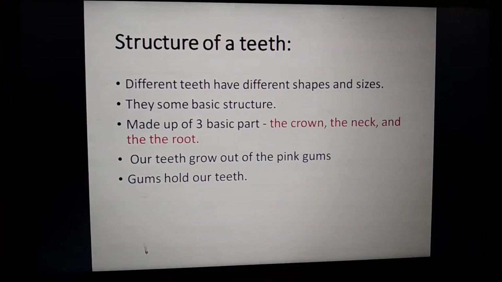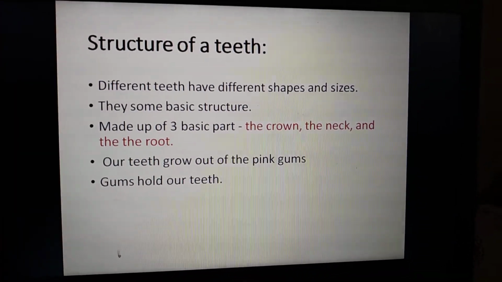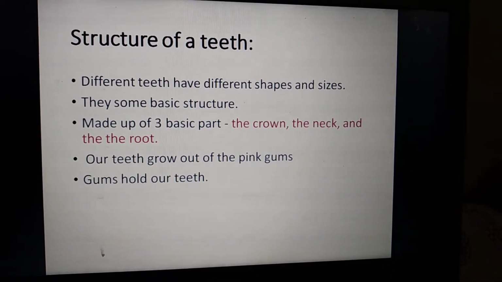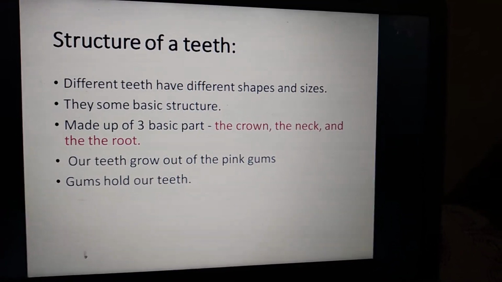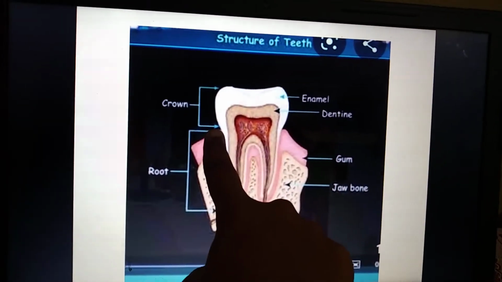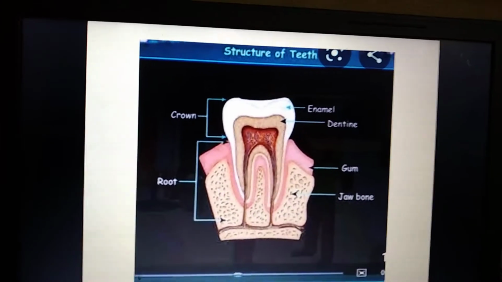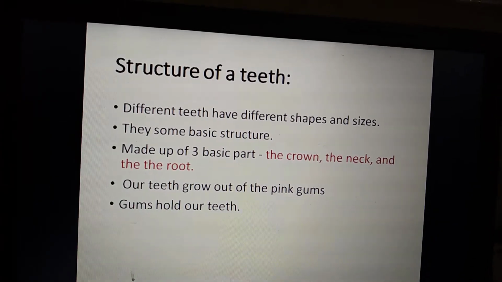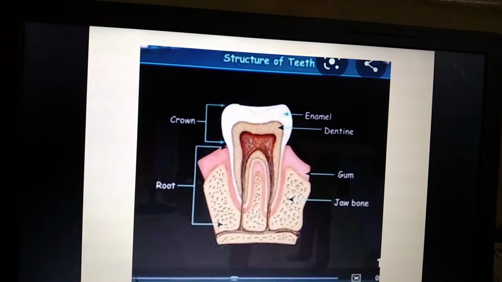Whichever tooth you take, it is made up of three basic parts: the crown, the neck and the root. Our teeth grow out of pink gums, as I showed in the previous slide. Here you can see this part is called the crown, and this part is called the root. The part in between is called the neck. The same thing is mentioned here. Also you can see the pink color gums.